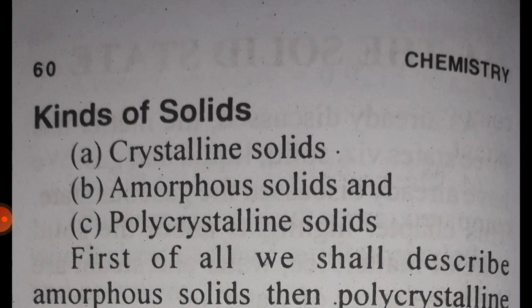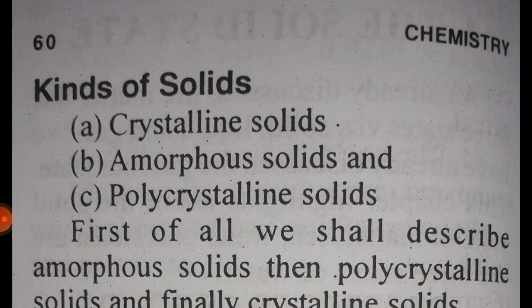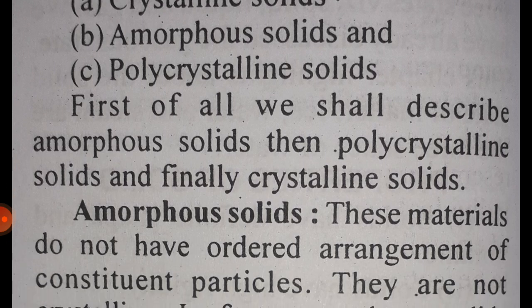Kinds of solids: A. Crystalline solids, B. Amorphous solids, and C. Polycrystalline solids. First of all, we shall describe amorphous solids, then polycrystalline solids, and finally crystalline solids.